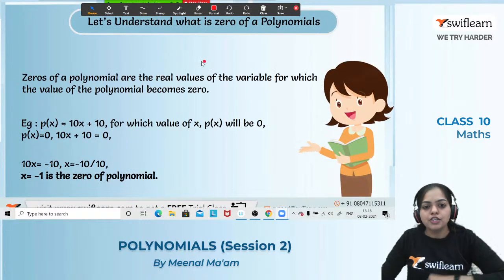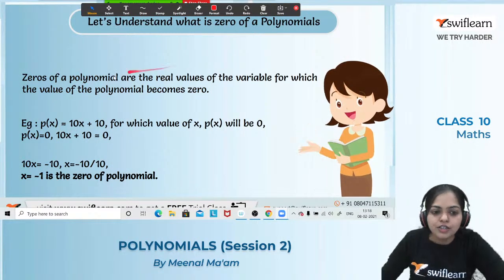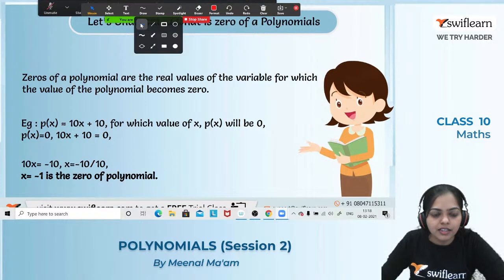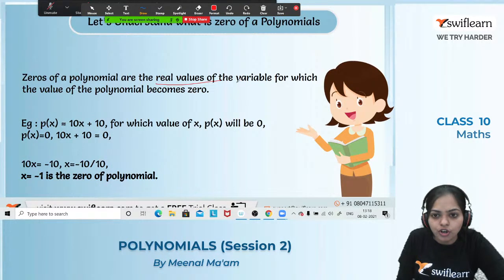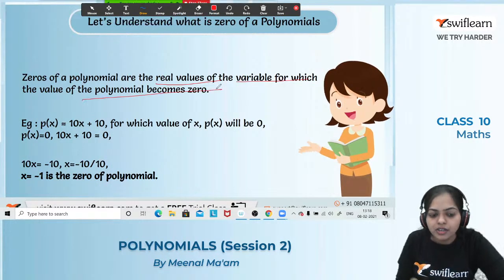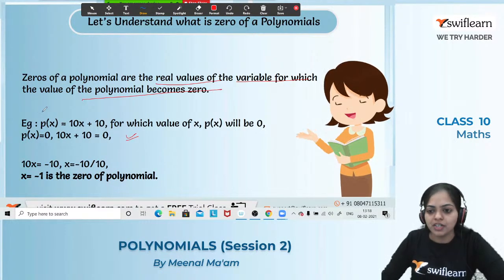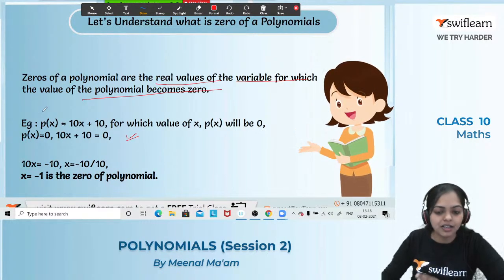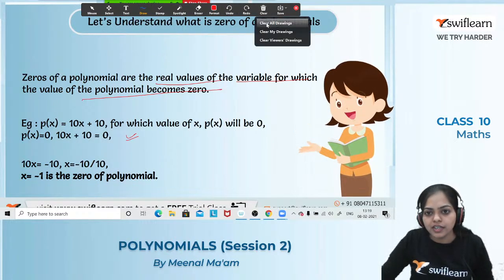Okay, so in the last class we discussed the zero of a polynomial. Let's recall what we discussed. So what is the zero of a polynomial? Zeros of a polynomial are the real values of the variable for which the value of the polynomial becomes zero. That means when we put the value of that variable, the polynomial expression becomes 0. That is the zero of a polynomial, and we discussed this in the last class in great detail. Okay, so let's move on to the next slide.